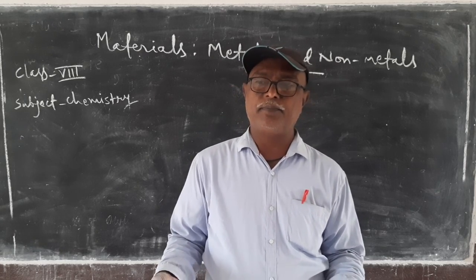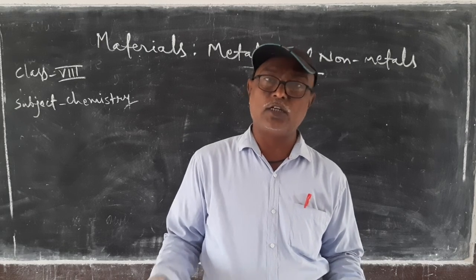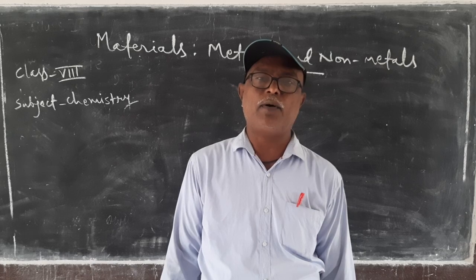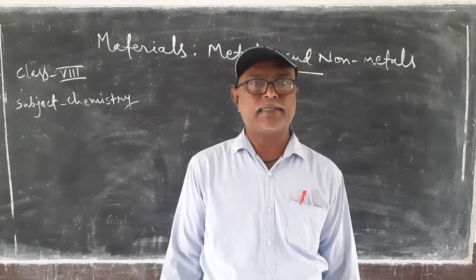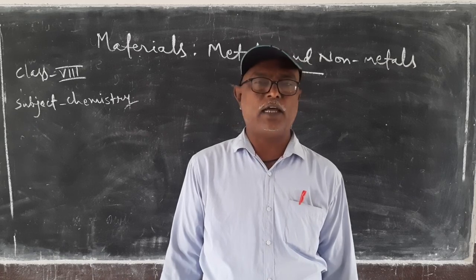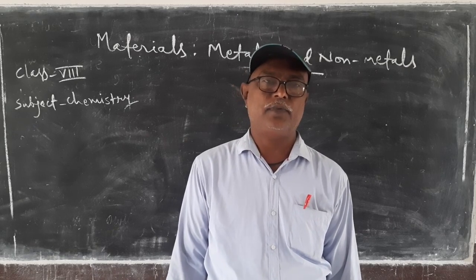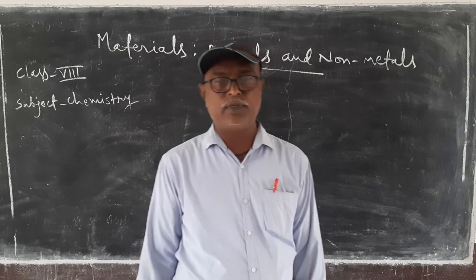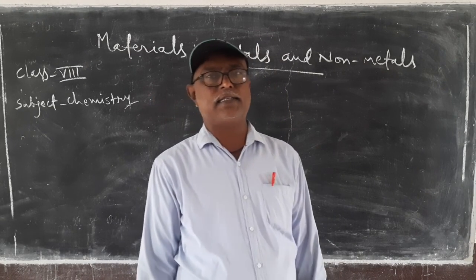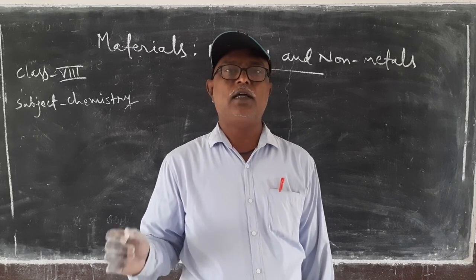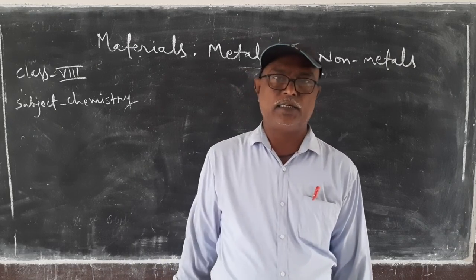Now, this process is known as corrosion. Corrosion is the gradual eating up of metals by the action of air or moisture or any substance present in the atmosphere. And due to aerial oxidation, iron particles are destroyed by the process which is known as rusting.